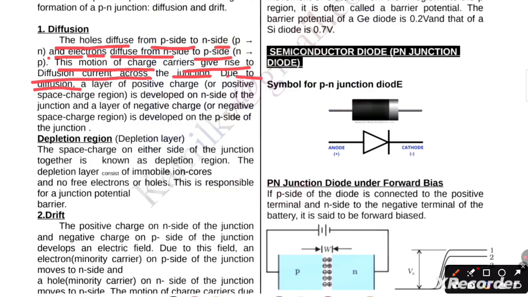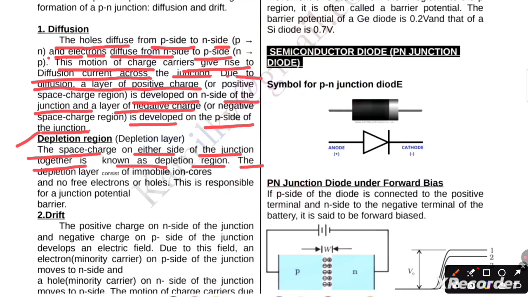Due to diffusion, a layer of positive charge is developed on the n side of the junction and a layer of negative charge is developed on the p side of the junction. Now next, what is the depletion layer? The space charge on either side of the junction together is known as the depletion region. The depletion layer consists of immobile ions. Now this is responsible for a junction potential barrier.